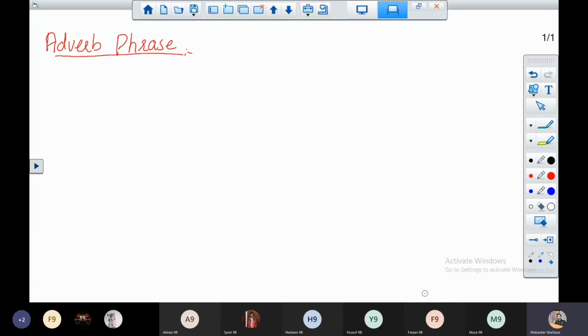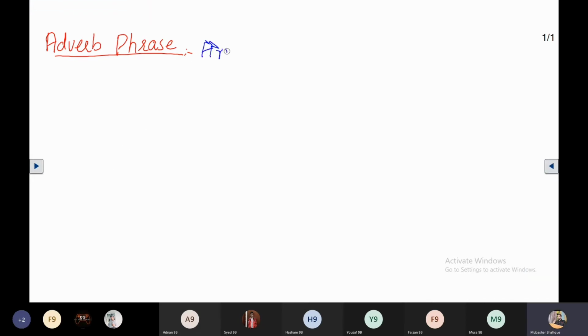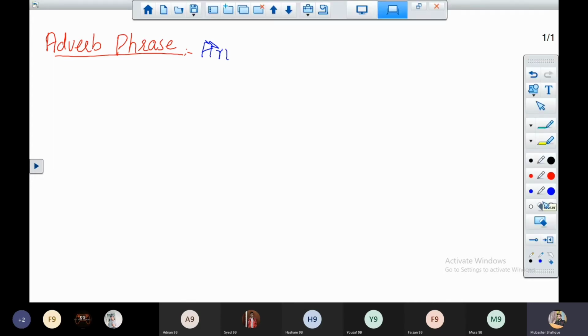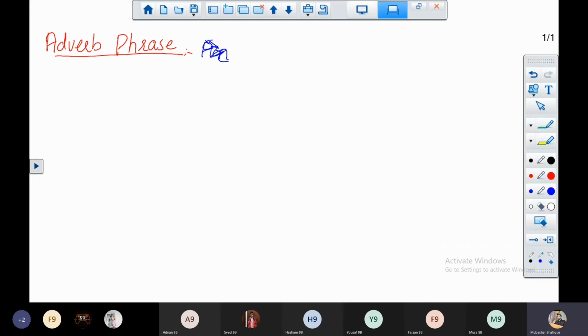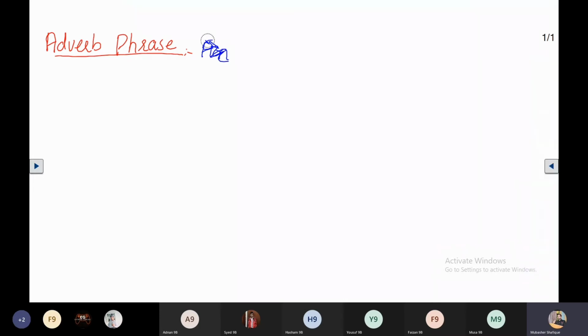In the last lesson, I explained what a phrase is. Basically, a phrase is a group of words having incomplete sense or incomplete thought. A phrase is a group of 2 or 3 words which has no subject and verb combination.